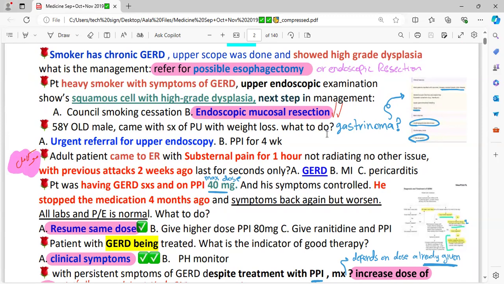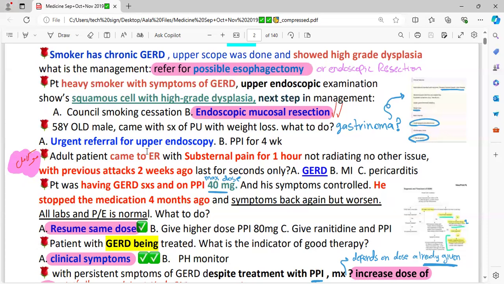What would you do? We would go immediately with the endoscopy, upper GI endoscopy. If somebody with peptic ulcer is more than 50 years old and there is a history of weight loss or blood loss like hematemesis or blood in the stool, you would go with the endoscopy just to rule out malignancy.